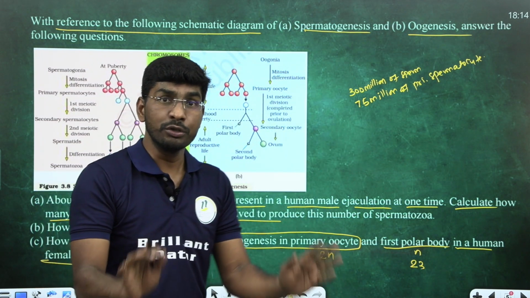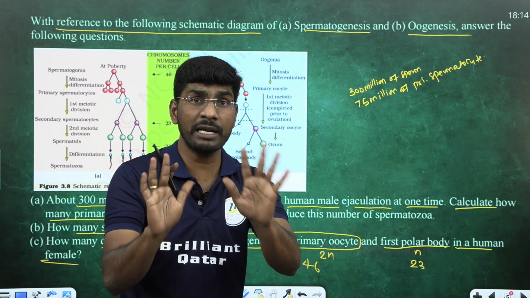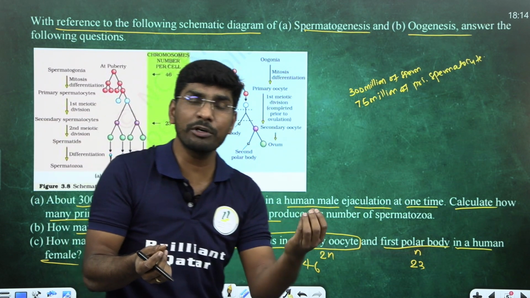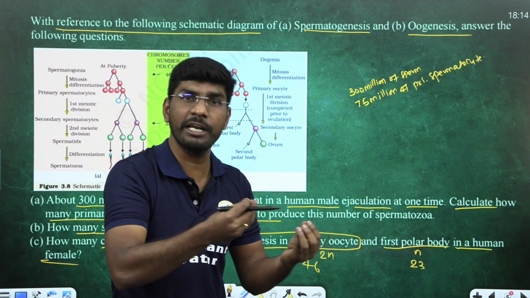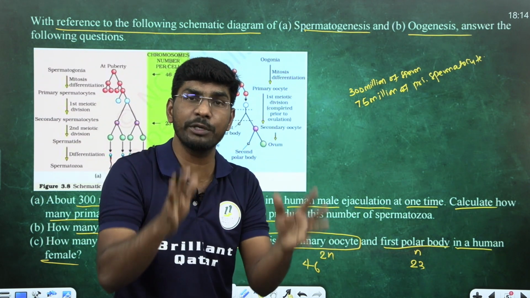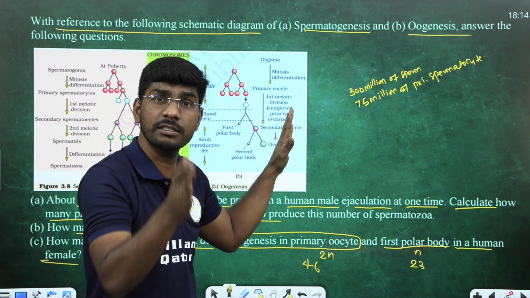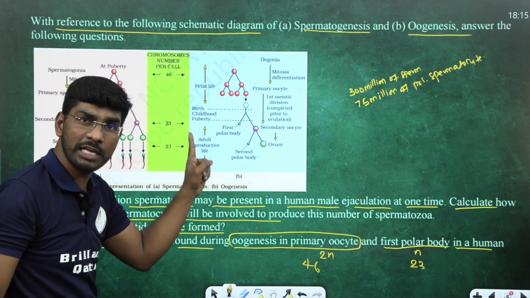You understand my point? So when you are preparing for this chapter for the final examination, you should know which one is haploid and which one is diploid. What is the spermatogenesis process? What is the oogenesis process? How many stages are there? I'll explain everything, the oogenesis process also, in this video. I will explain the mechanism of oogenesis and spermatogenesis, most important.